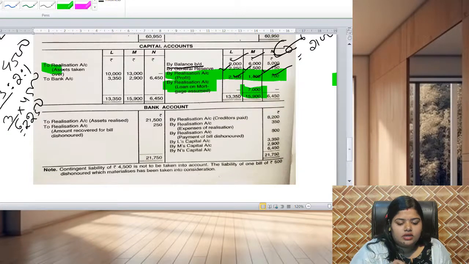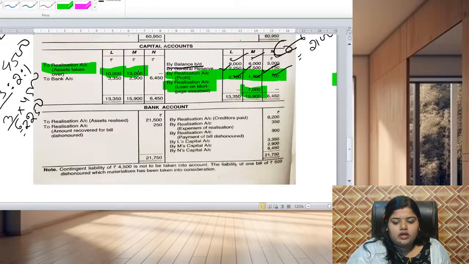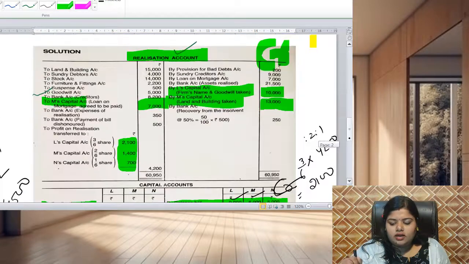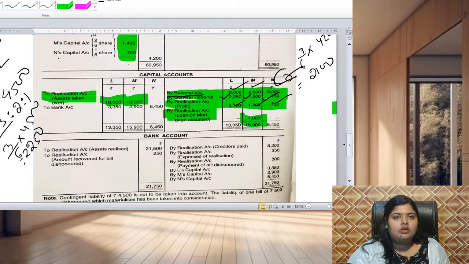So see here, to realization account 10,000 of L and 13,000 of M. So everything we have taken and transferred wherever there is the name of a partner. Then the remaining we have to calculate.